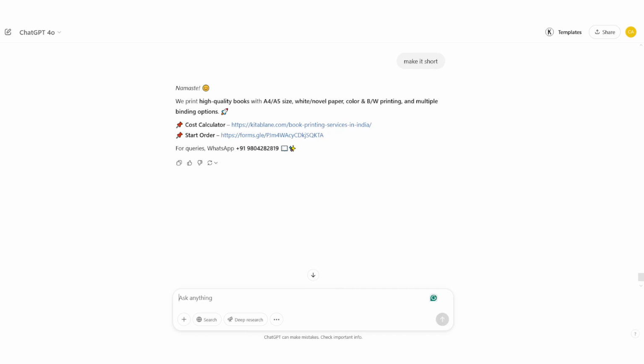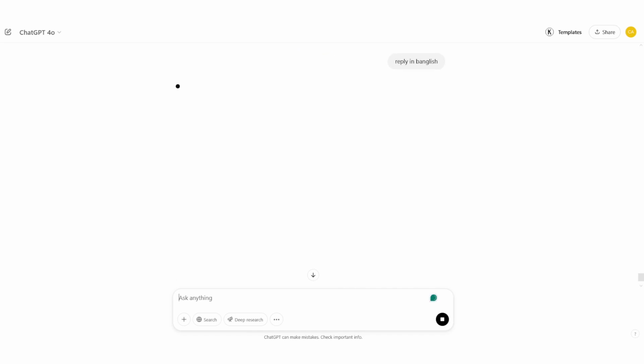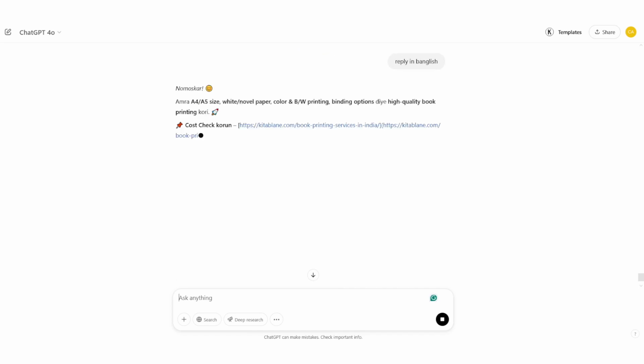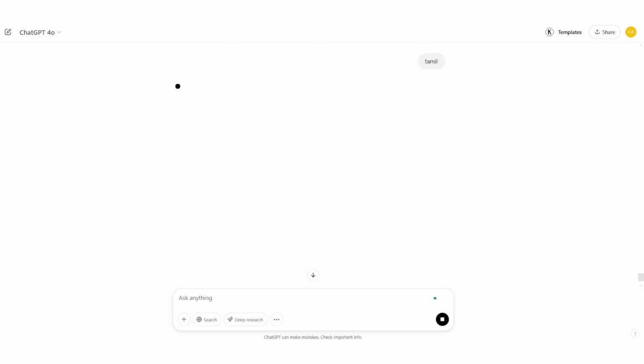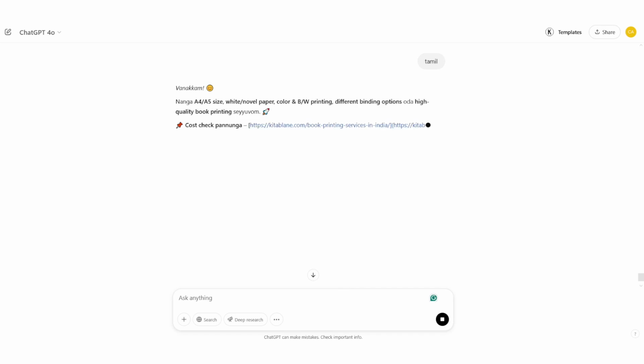And if I ask it to write in Hindi or Bangla, reply in Banglish. Banglish is basically combination of Bangla and English. So it will write Bangla in English. So that is Banglish. Tamil, write in Tamil. So this is how you can respond.